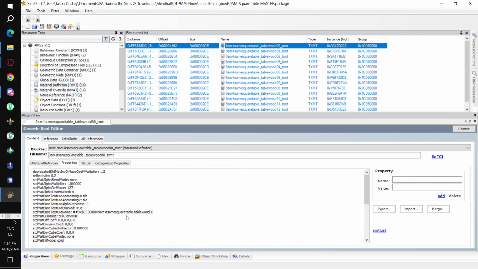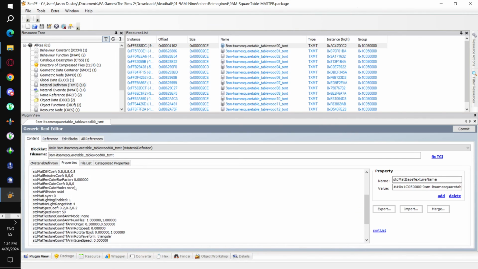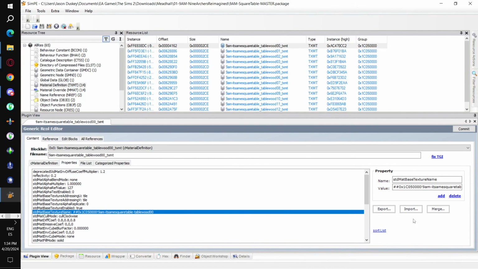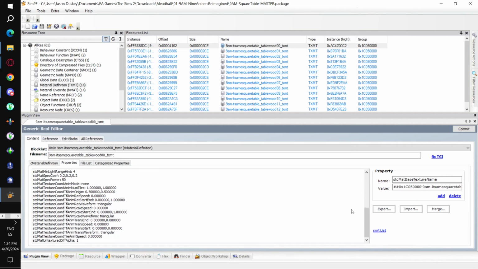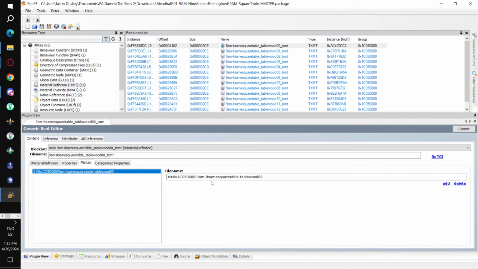So if we just look at one of these, in the Properties tab, we have the texture. We have all of the names of the different properties. You can add properties here. You can delete existing properties. And then if you wanted to enable an environment cube, you would go over to the file list here, and in addition to the texture, you would add the default Maxis environment cube name or your own custom environment cube name if that's how you want to roll.